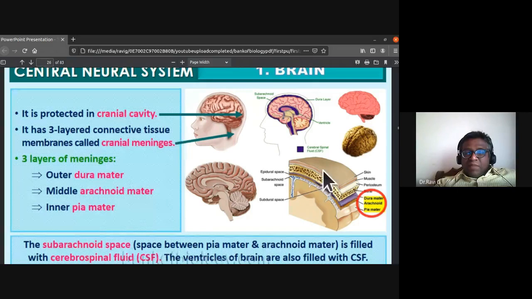There is a subarachnoid space between the pia mater and the arachnoid mater, and it is filled with cerebrospinal fluid. The ventricles of the brain are also filled with cerebrospinal fluid.